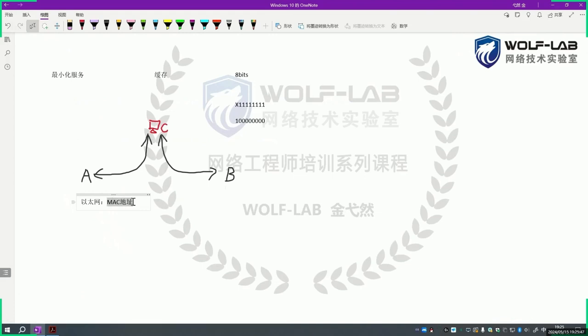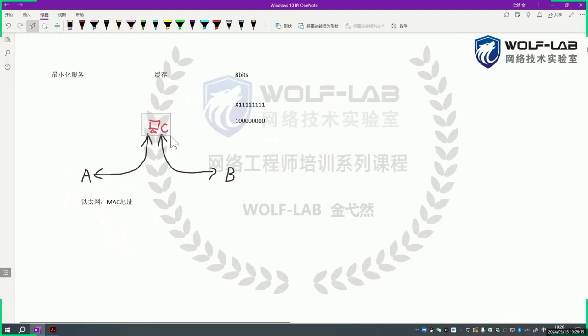In that case, if he manages to cache this mapping record, subsequently, all packets meant for that IP will be sent to C, because the host believes the MAC address for 192.168.1.1 is claimed by him, but in reality, it might not be him. It could actually be B. So, this is an example of ARP spoofing.